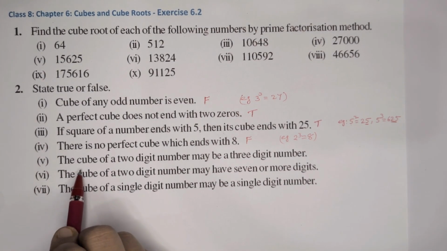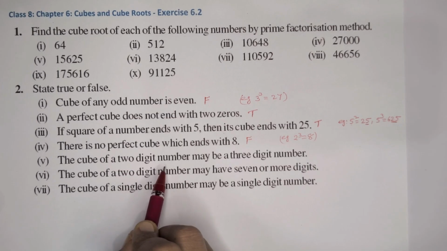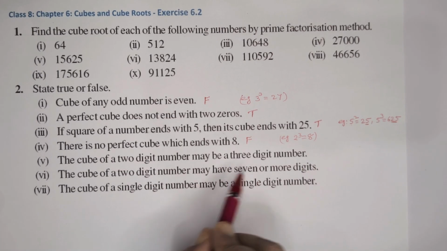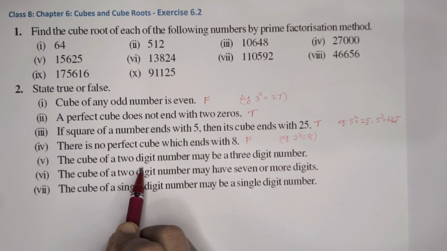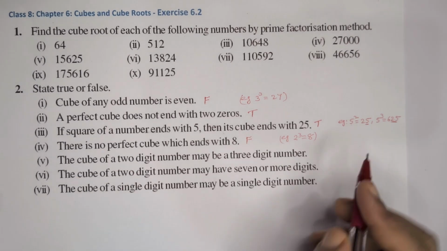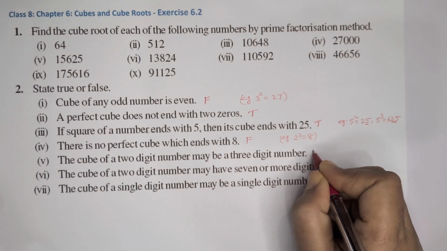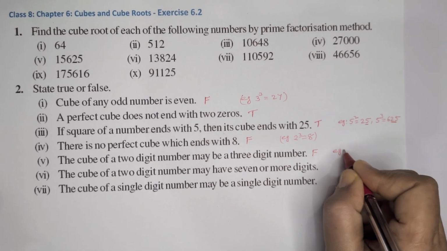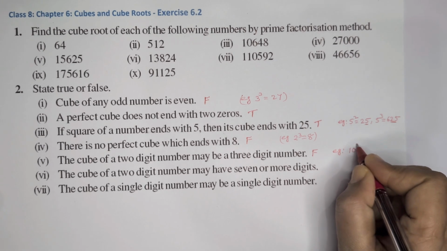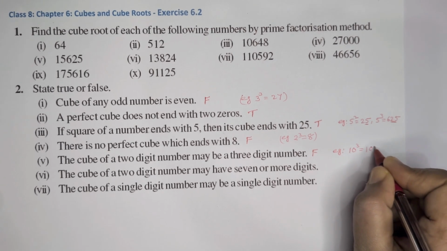Next one, the cube of a 2-digit number may be a 3-digit number. That statement is false. Example, the smallest 2-digit number is 10. So when we take 10 cube, it comes to 1000.